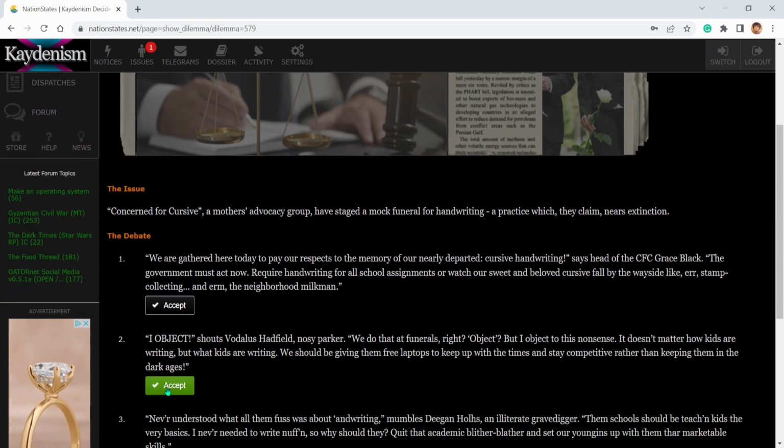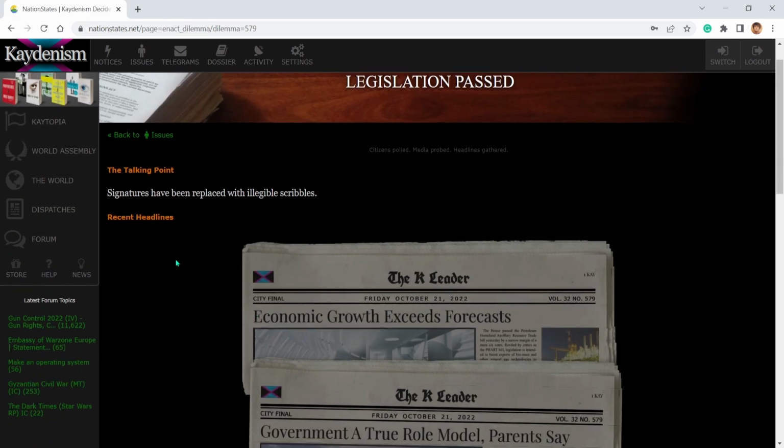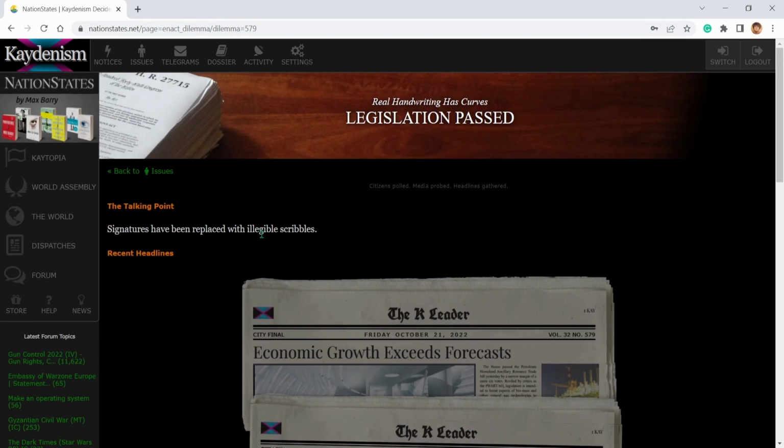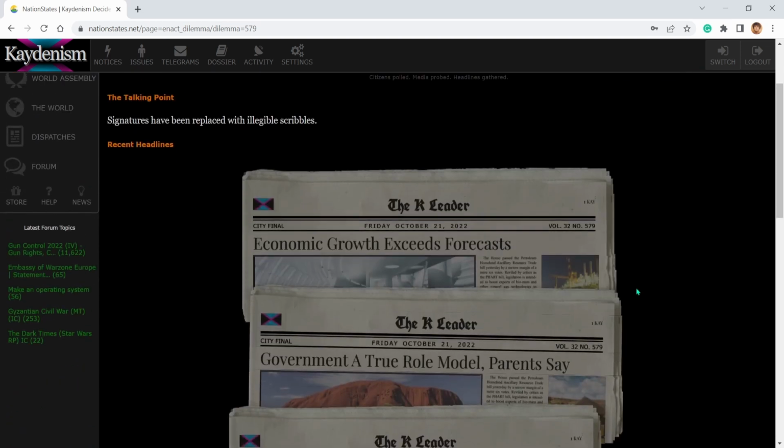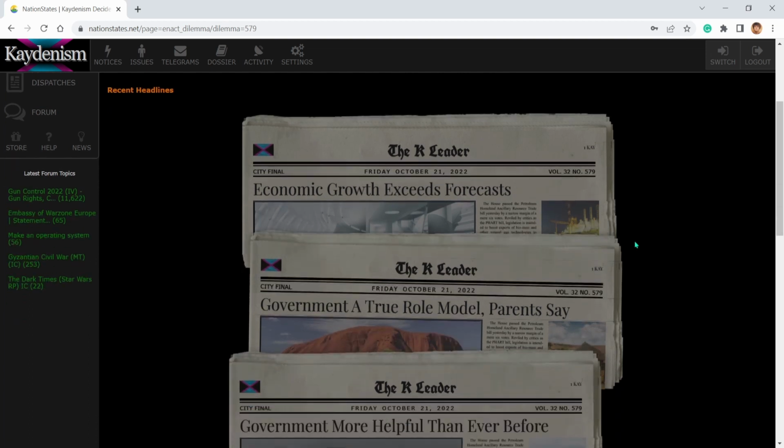I'm not gonna force people to do cursive. Signatures have been replaced with illegible scribbles. We already have that in modern times. Who really gives their signature out and doesn't scribble? I know my signature has changed. It was my full name and then a couple initials that have kind of turned into scribbles, but you can kind of make it out. We do that in doctors' prescriptions, scribbles. They still know what it says though.